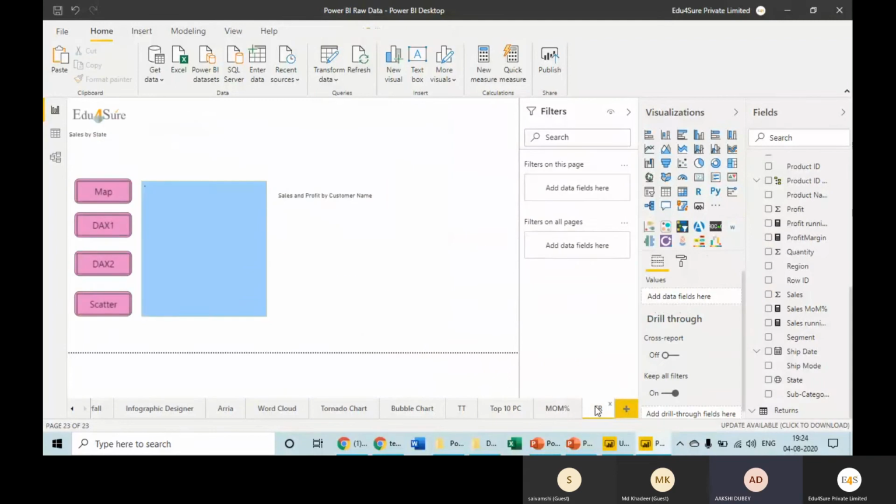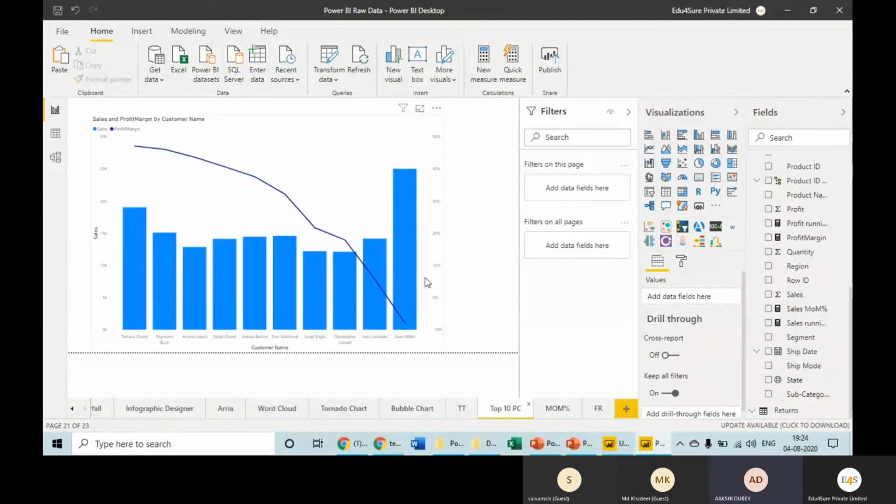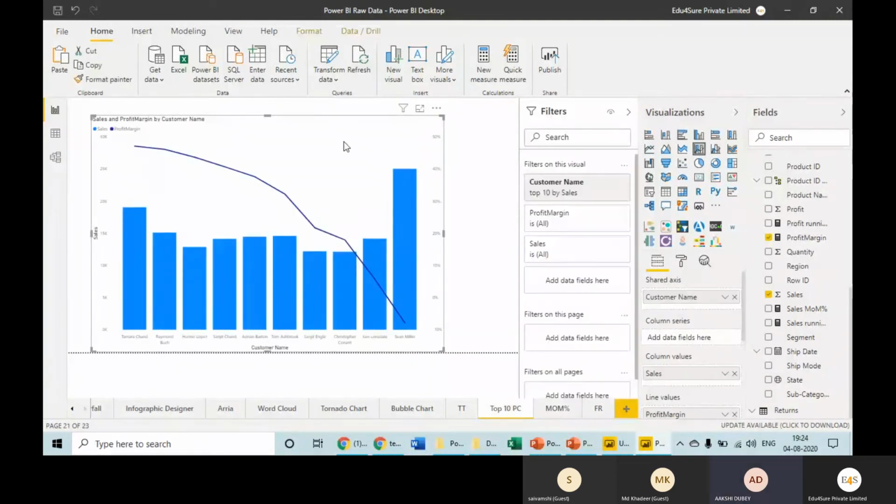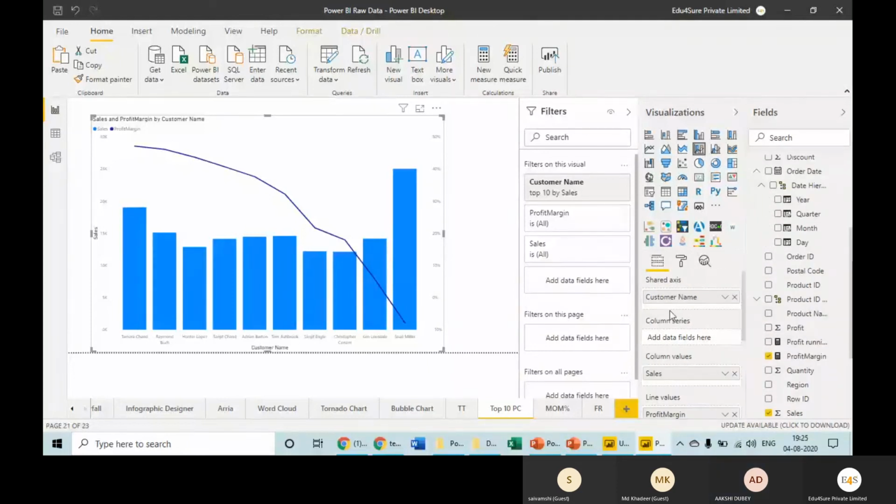So how did you do this dual axis thing? See, this is very simple. Here, these three sections, can you see? This first section is where you need to drop your columns, whatever you want to plot. This second section is formatting, from where you can change the background color of the chart, the bar chart color, this color, that color. This third section is analytics, which we use for forecasting, predictive analysis basically.